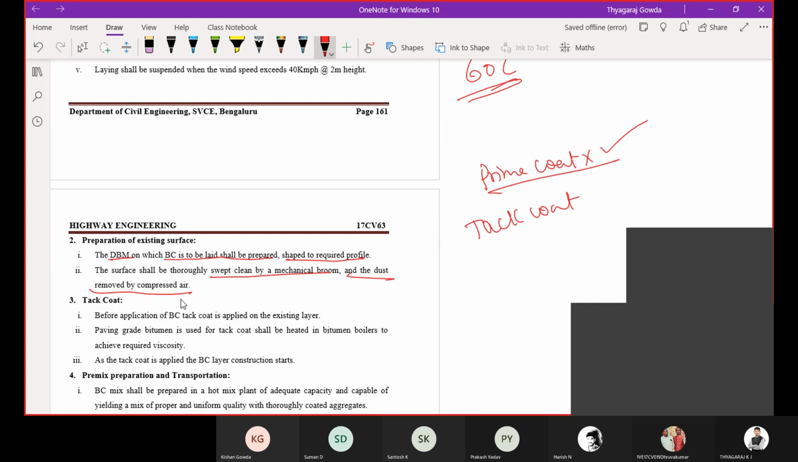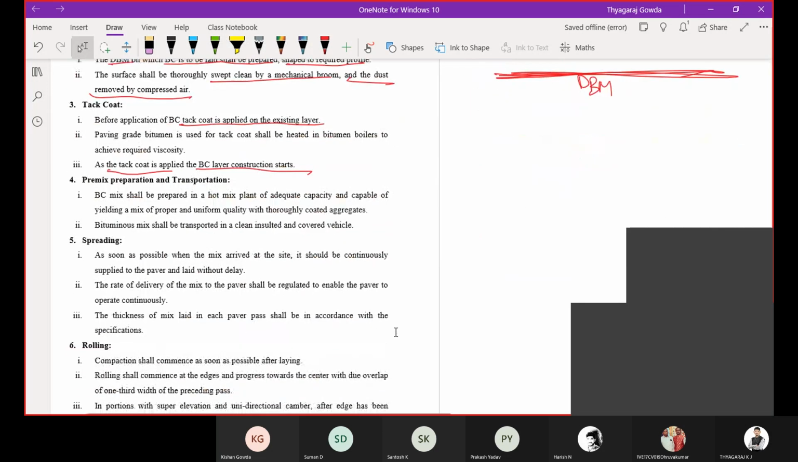Before application of BC, tack coat is applied on the existing layer. Since it is a DBM, for example, you are going to apply the tack coat. The tack coat is heated in bituminous boilers to the required viscosity. You heat the bitumen to the required viscosity, and as soon as you apply the tack coat, the layer construction will start.